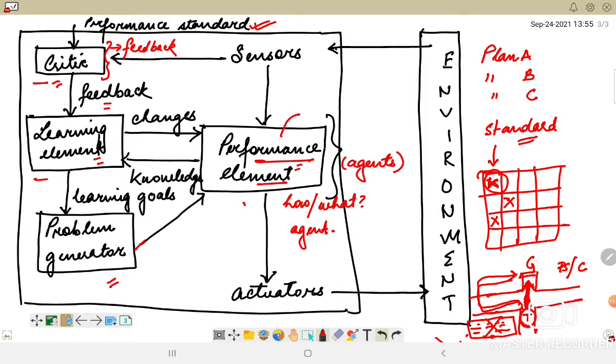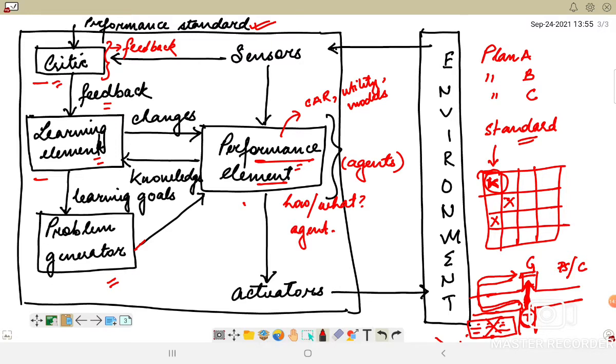This will always be dependent upon some condition action rules, as well as utility factors and models. Based on this, the performance element will be taking decisions and converting them into driving actions.